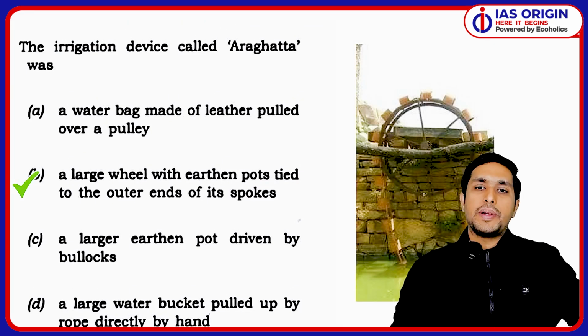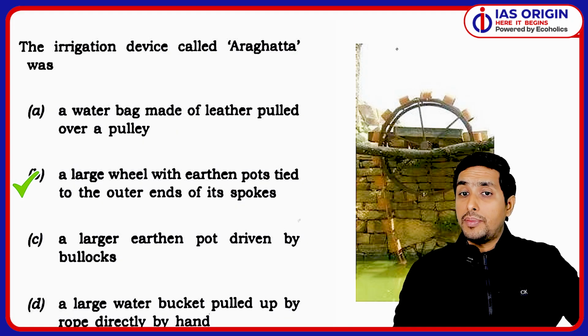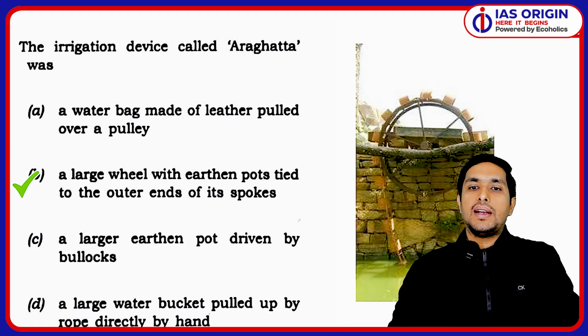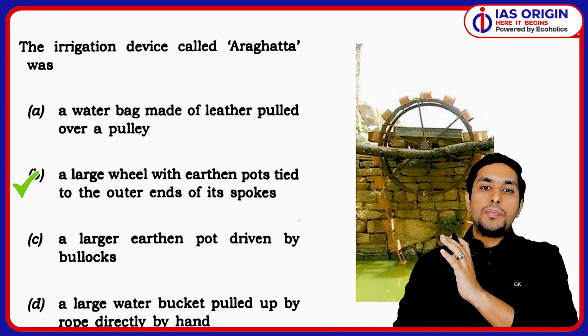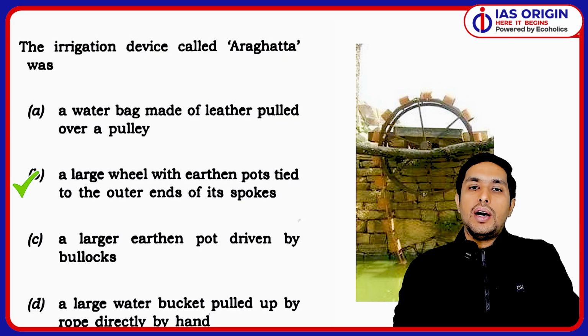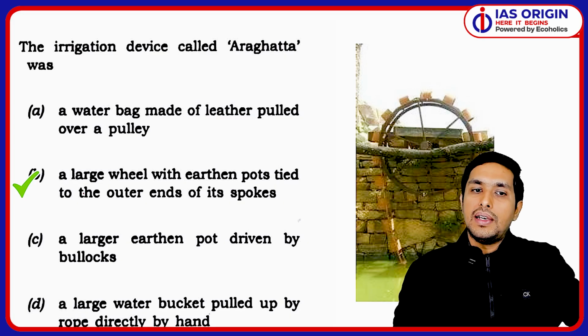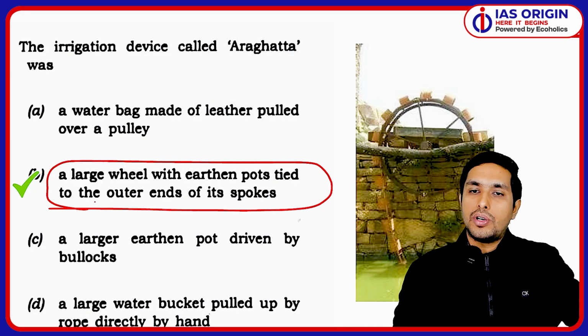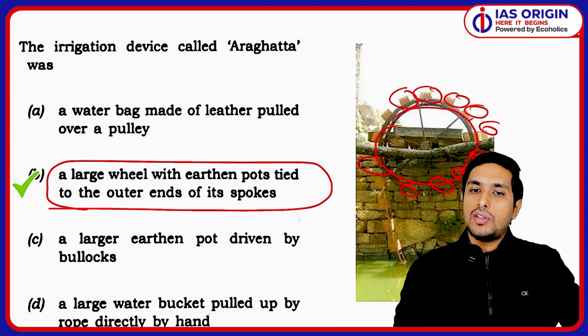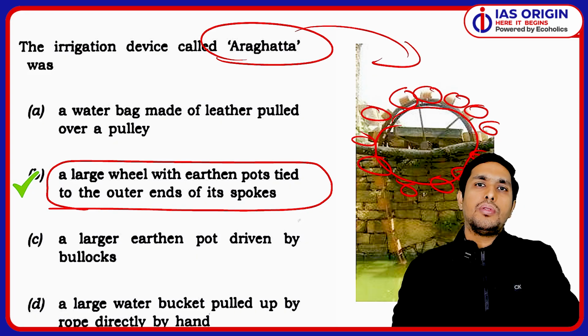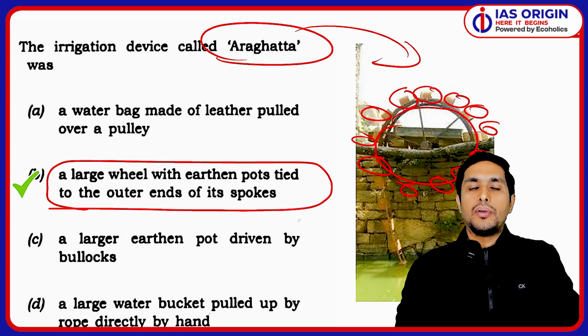So I would like to show you a picture which will make your task very easy in order to understand that. You can have a look over there, the Persian wheel as we call it. Arghat is a very large wheel with earthen pots tied to the outer end of its spokes. I'm sure you understand it's a large wheel, and we have various earthen pots tied to the ends of the spokes. This is what we can see. This is certainly Arghat.